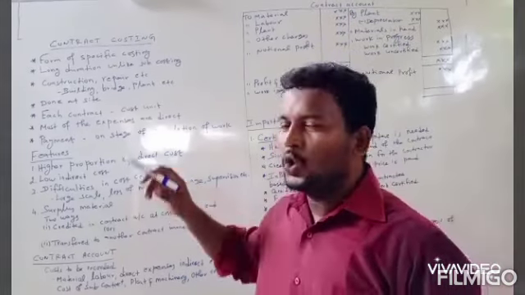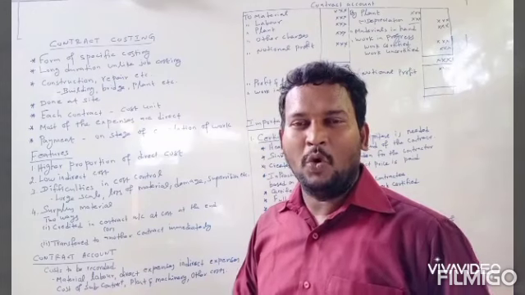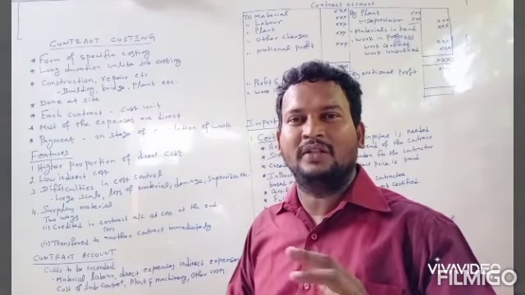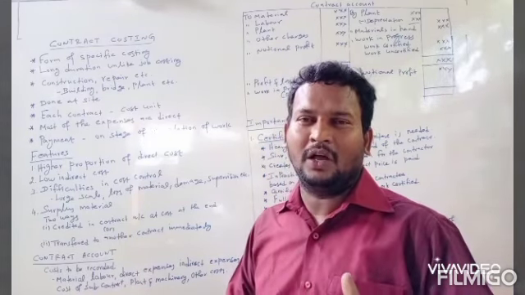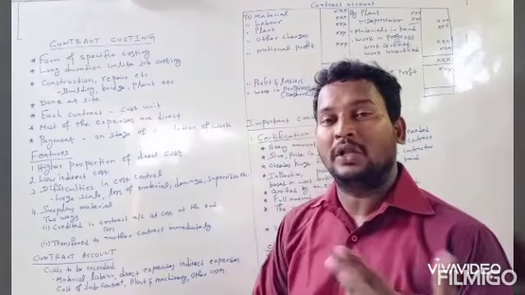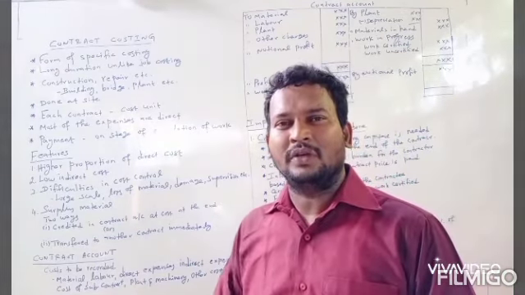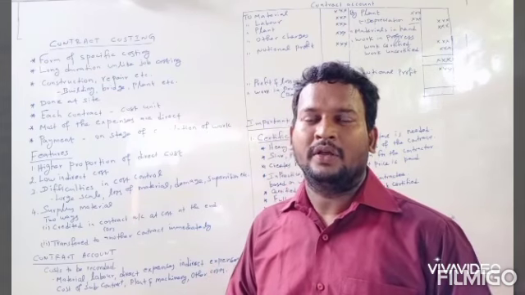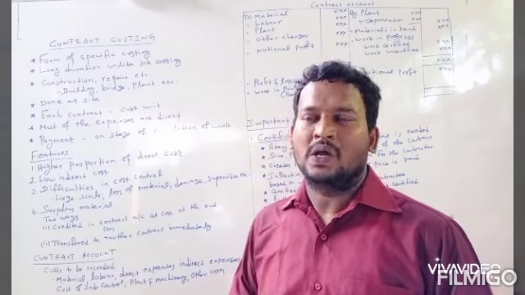And the second one is low indirect cost. The quantum of indirect cost is lower than direct cost. Direct cost will occupy more than 80%, sometimes more than 80%. The indirect cost is very, very low, proportionately very low in contract costing.